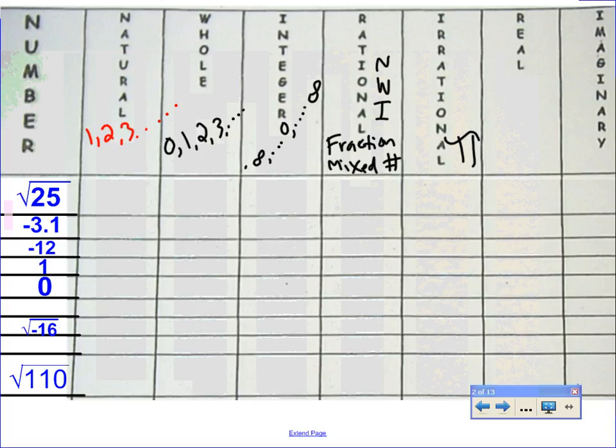If you had square root of 25, would that be rational or irrational? Nathan? Good. Rational, that's a perfect square. If you had square root of 13, which one would that be? Lucy? Good. Irrational. You take the square root of that, it's not going to be a nice decimal. It just repeats however. Real number is anything on the left side.